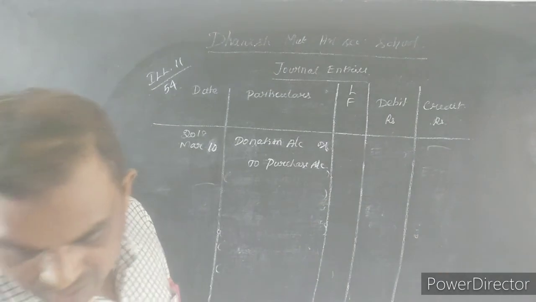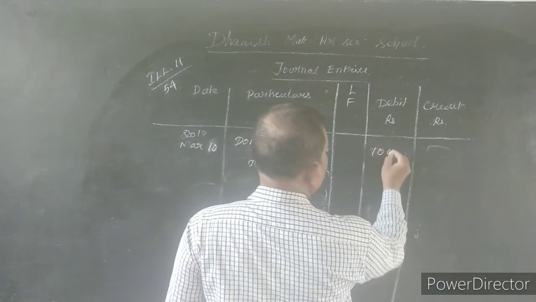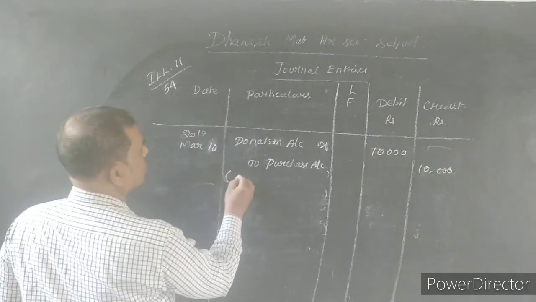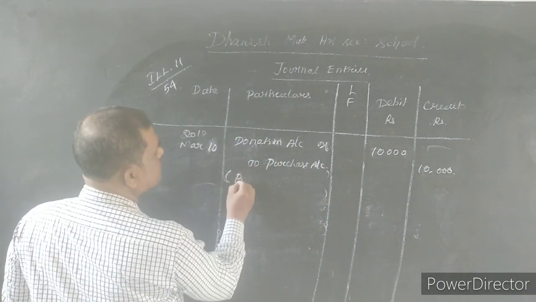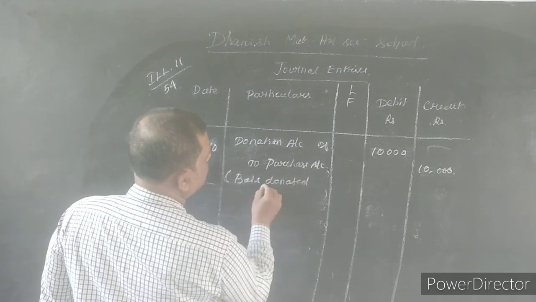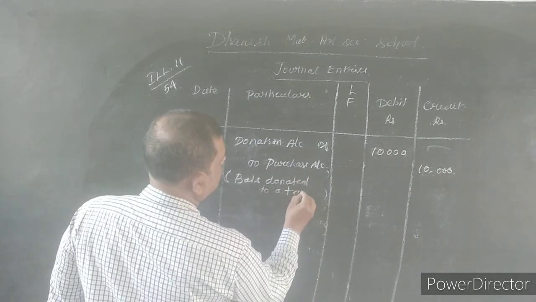Amount is 10,000, 10,000 debit, 10,000 credit. Bats donated to a trust.